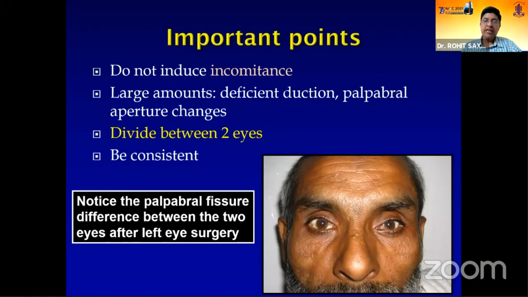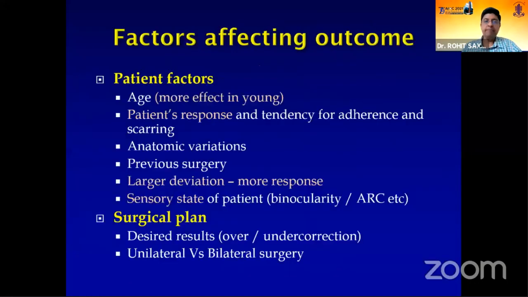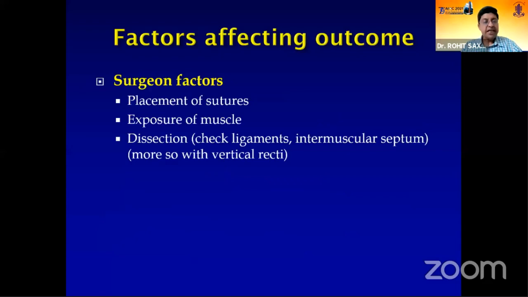Like I said, do not induce incomitance. You can divide the surgery between the two eyes. Be consistent in what you do. Factors that affect outcomes include age, patient response, and larger deviations create a much larger response. So the change in the amount of surgery should be graded accordingly. Placement of sutures, the amount of muscle exposure, dissection, all these are surgeon factors.